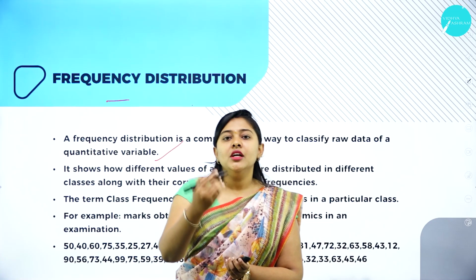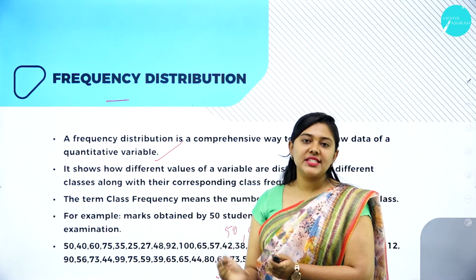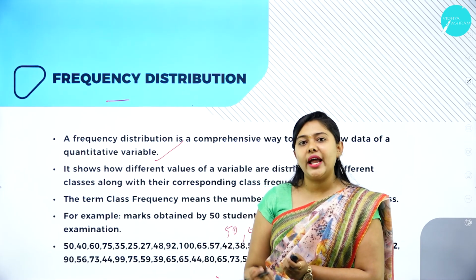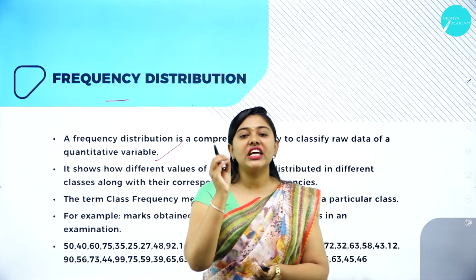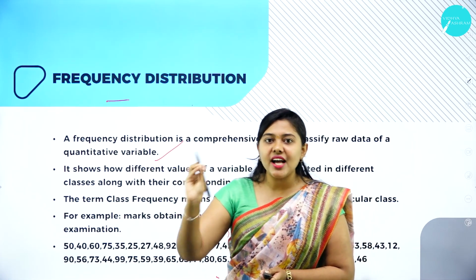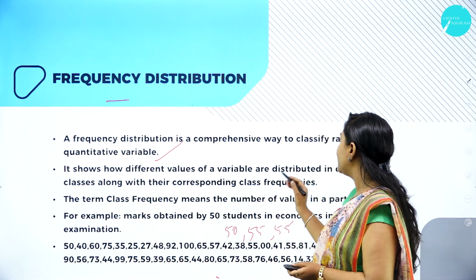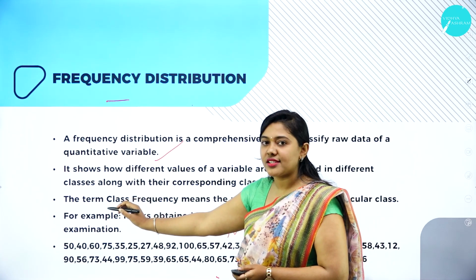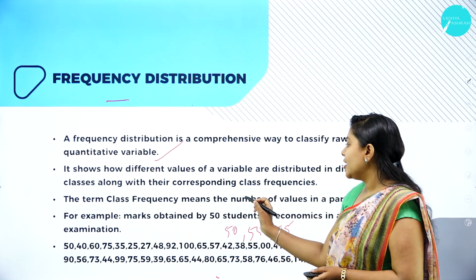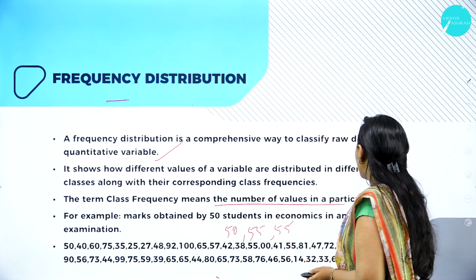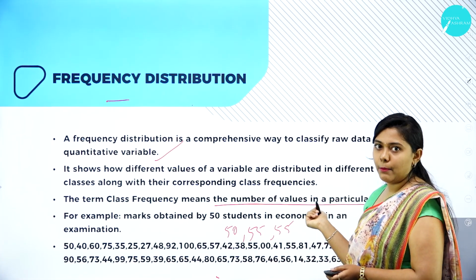So if you want to identify certain things which are repetitive in nature, with the help of a frequency table you will be able to understand how we can distribute the data, and with that we can easily identify the different classes. It shows how different values of a variable are distributed in different classes along with their corresponding class frequencies. The term class frequency means the number of values in a particular class.